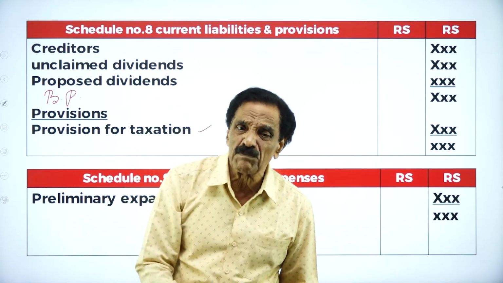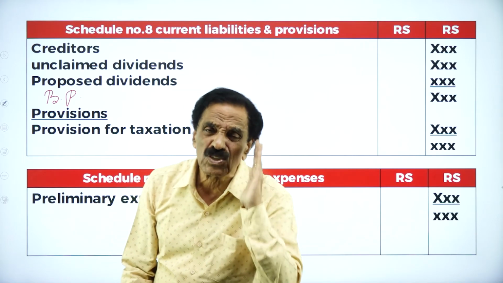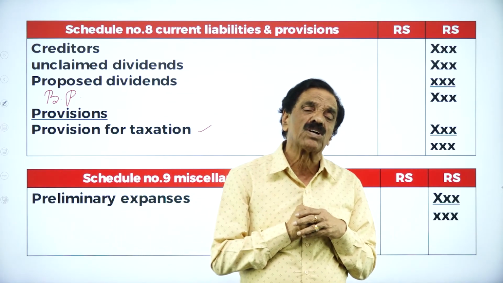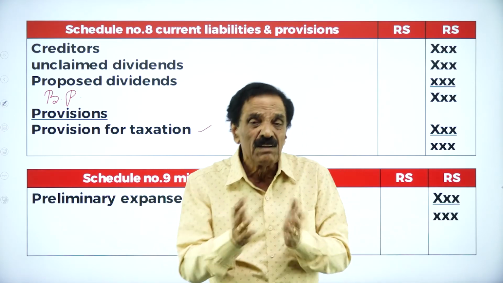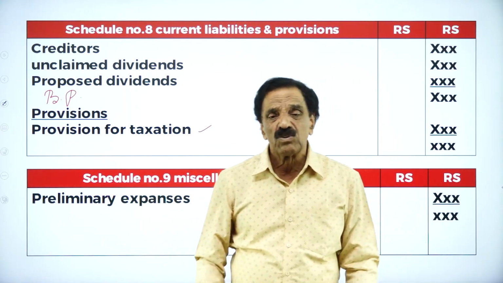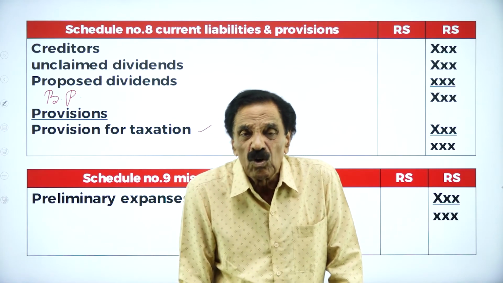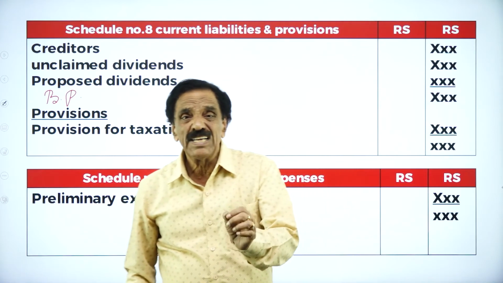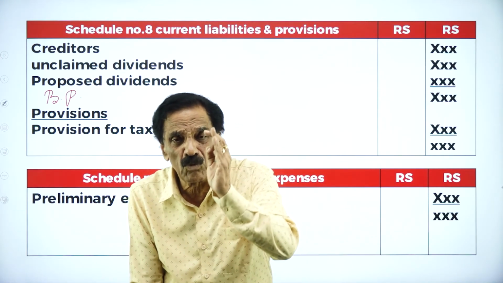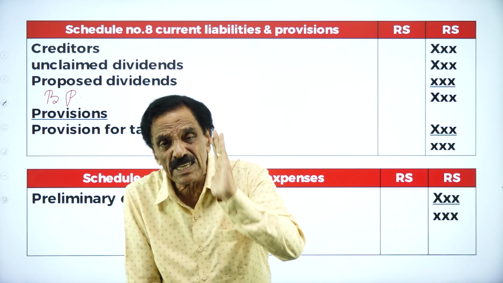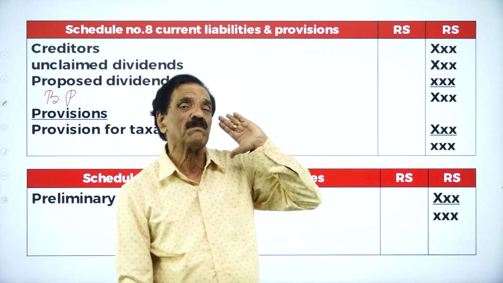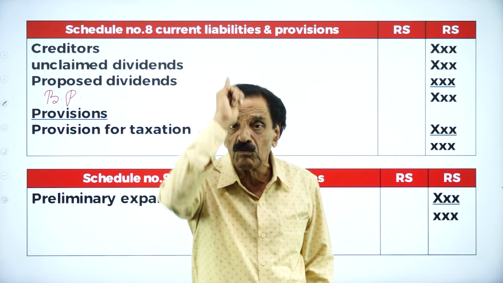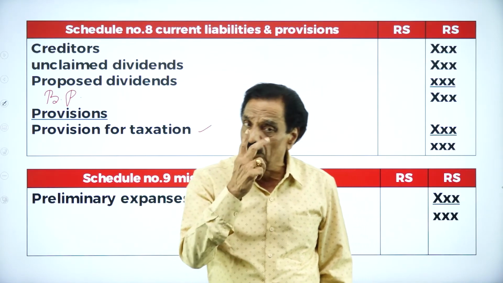So if you learn the format, the problem is so much easy. This is nothing but schedule number 3 of the Companies Act of 2013, which has been changed from 1956. So many changes we find. They will give the trial balance and the adjustments. The items in the trial balance should come only once. The items in the adjustment should appear twice. This should be remembered very carefully.